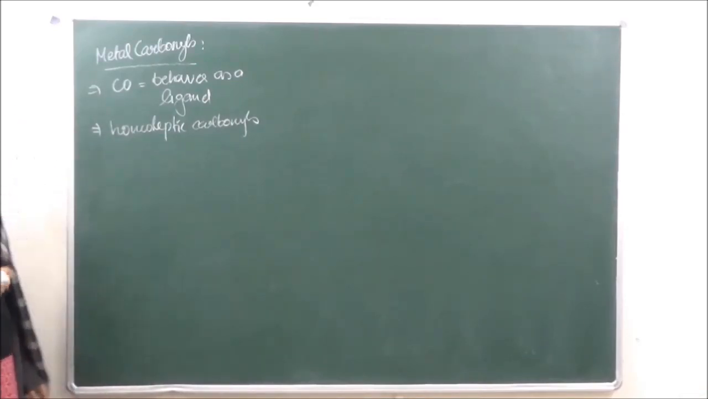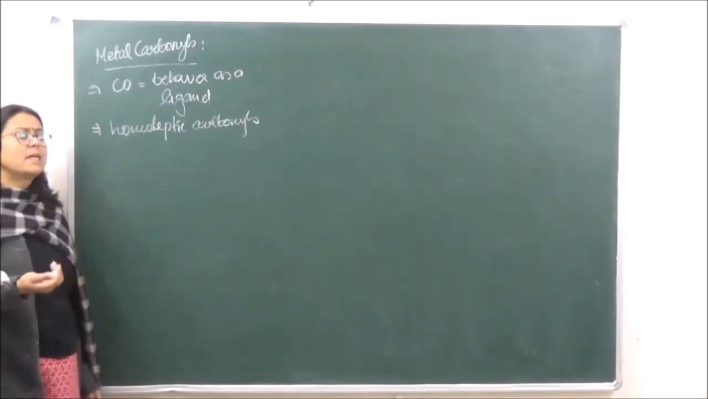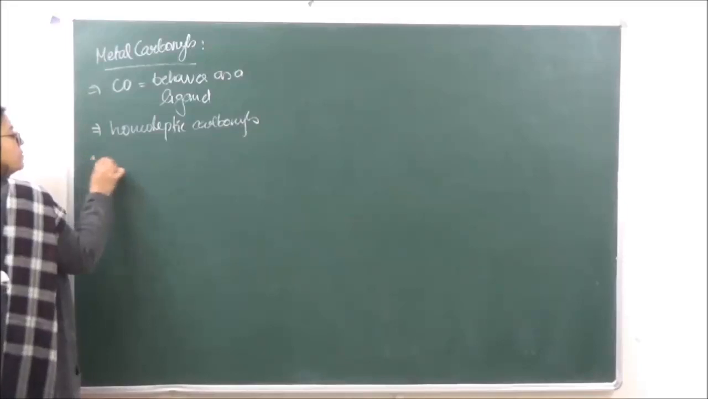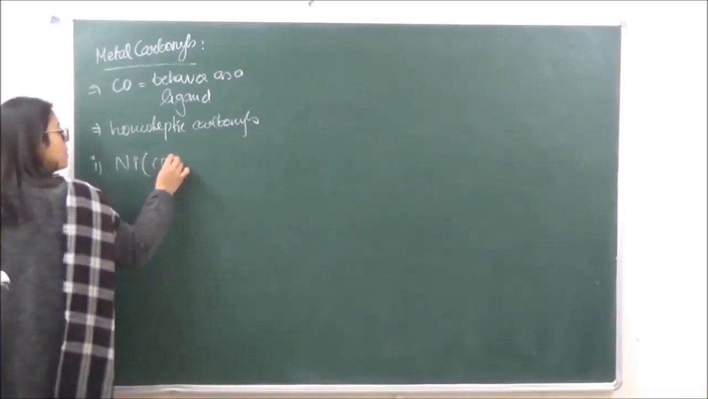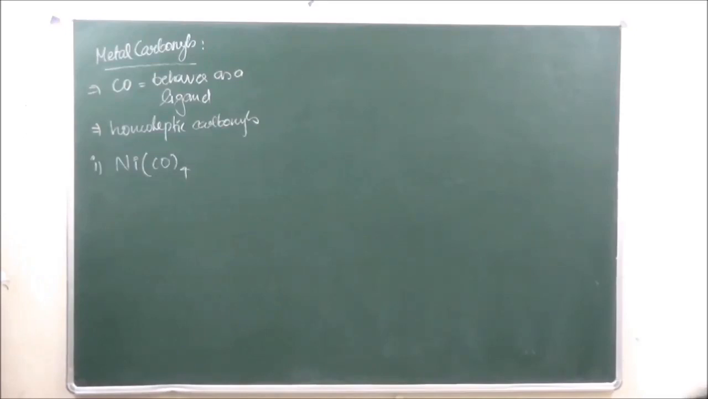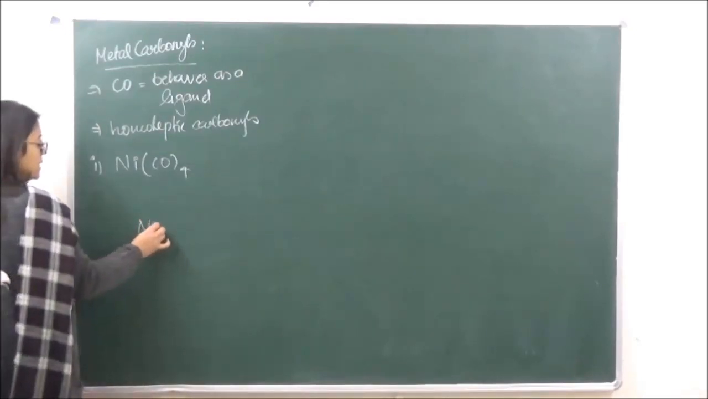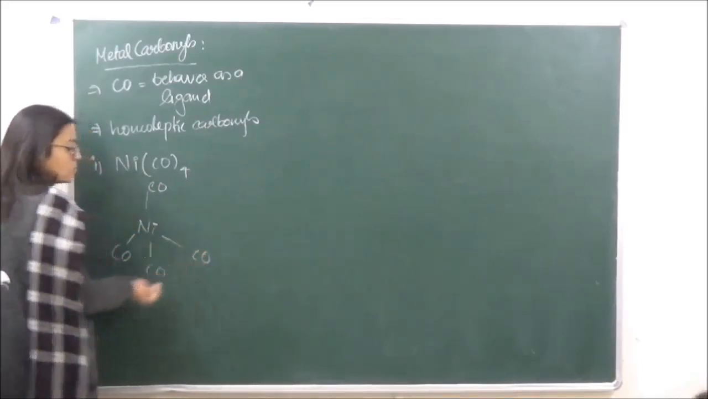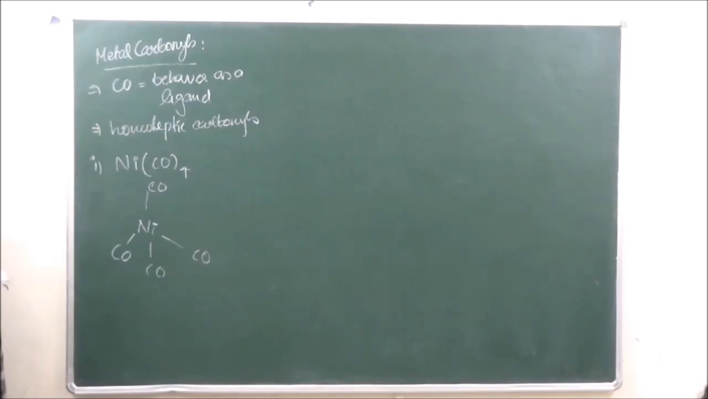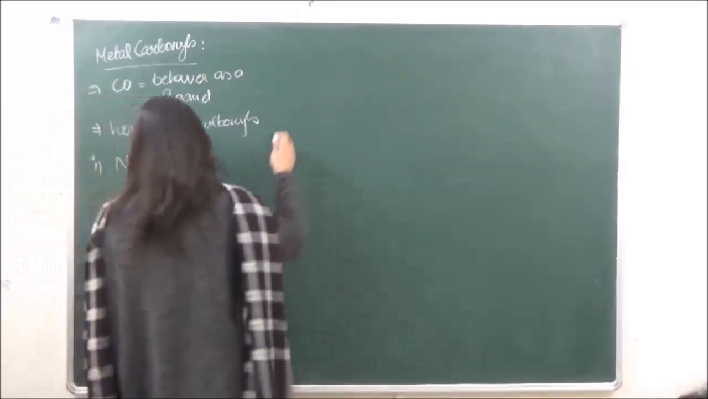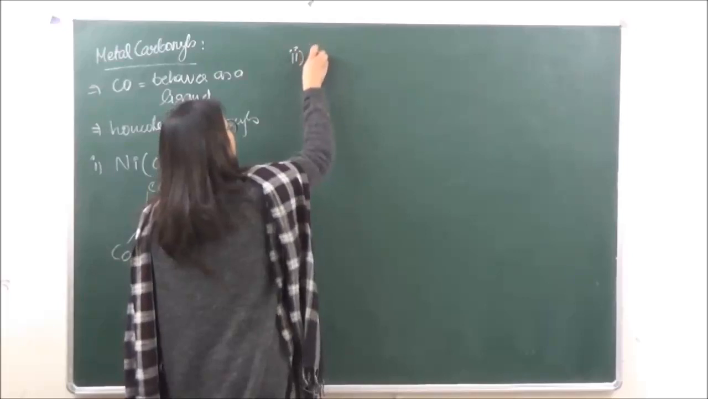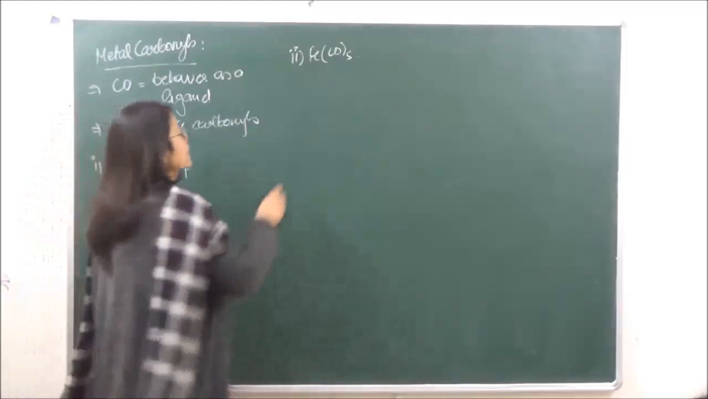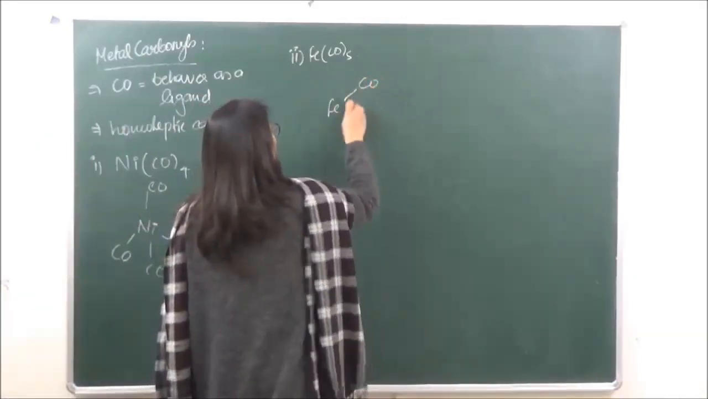When we're talking of the structure of metal carbonyls, they have the same structures as the general coordination polyhedra. For example, nickel carbonyl is going to have a tetrahedral structure. So we have nickel carbonyl, this and this. This is going to have a normal tetrahedral structure. If we have FeCO5, this is going to have trigonal bipyramidal geometry. So we have over here FeCO.